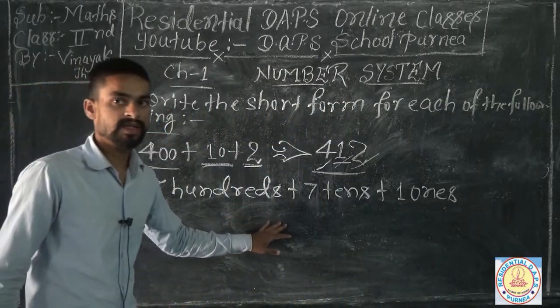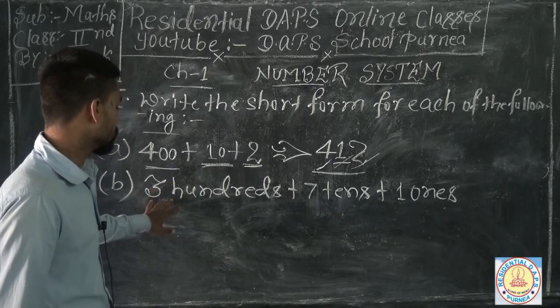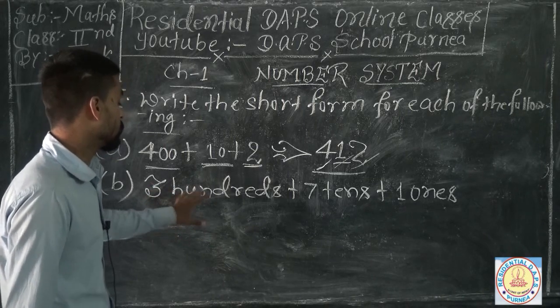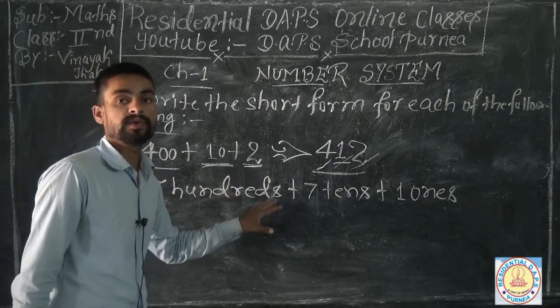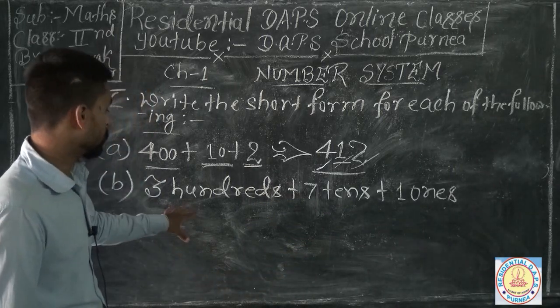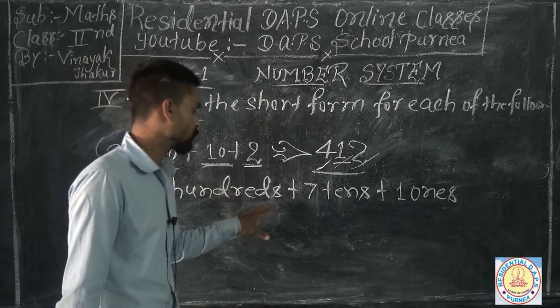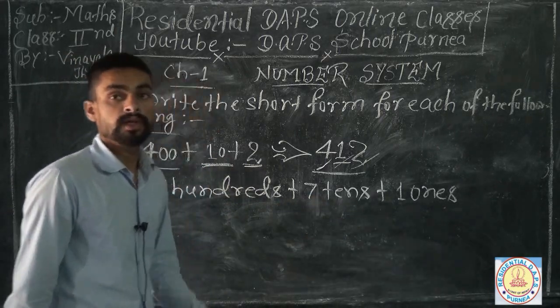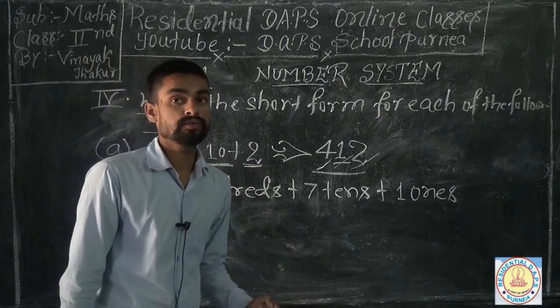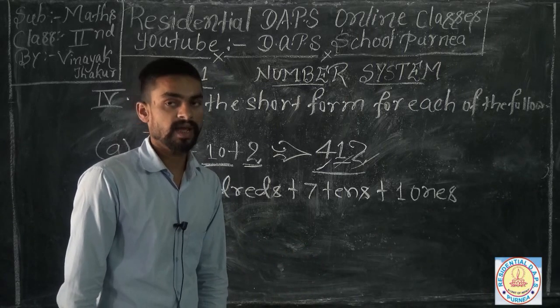Guys, here you can see on your blackboard the expanded form of any numeral. So if you have to solve this question, you have to know how to find out the place value of any number.